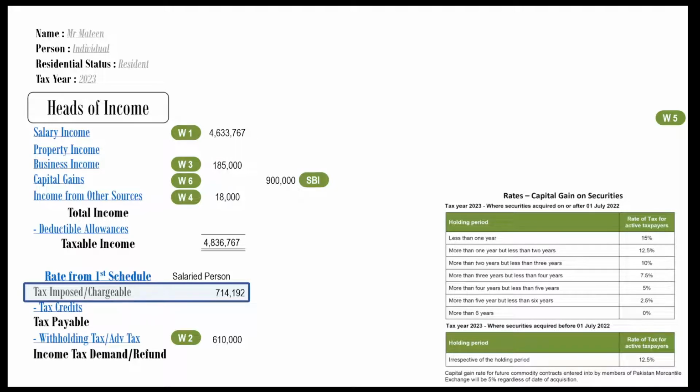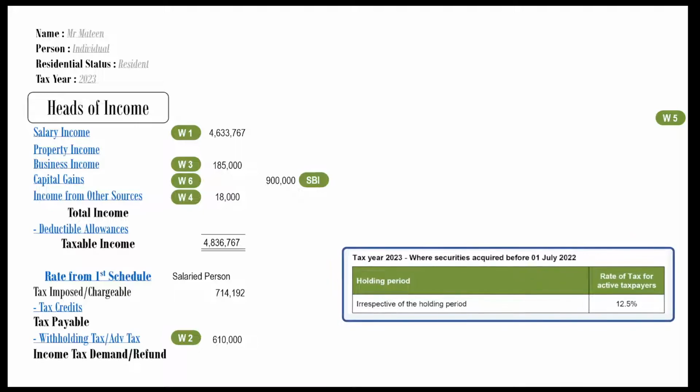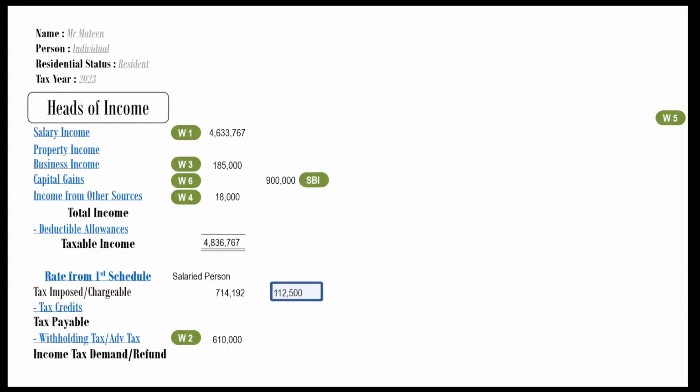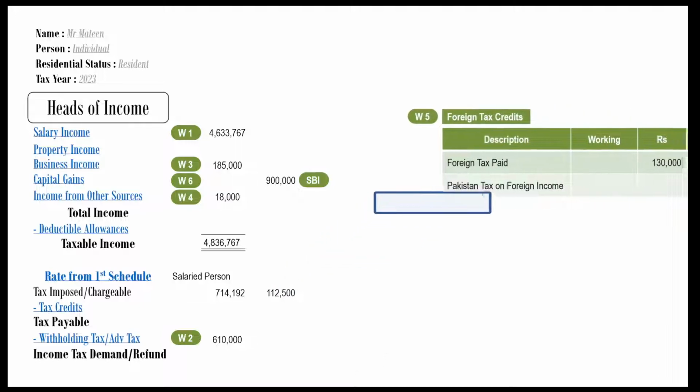Now look for rates for capital gains. This table is given in the exam, so no need to memorize this table. Tax rate applicable is 12.5%. Use this rate and multiply with capital gains to find out tax. Tax figure comes to Rs 112,500. Let's work on tax credits now.